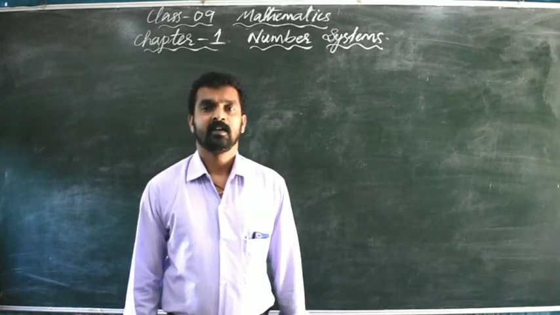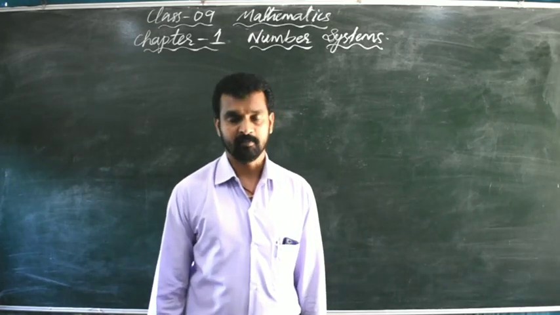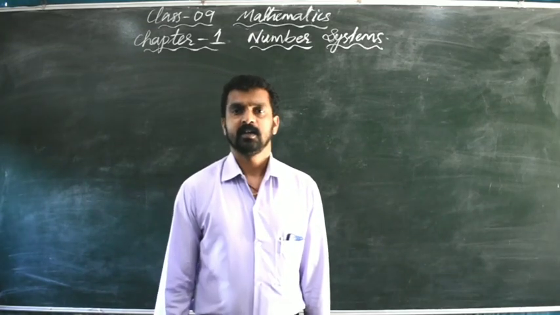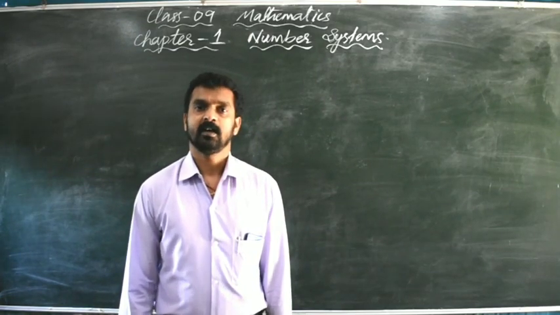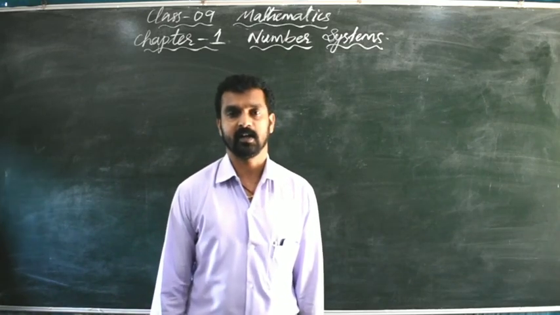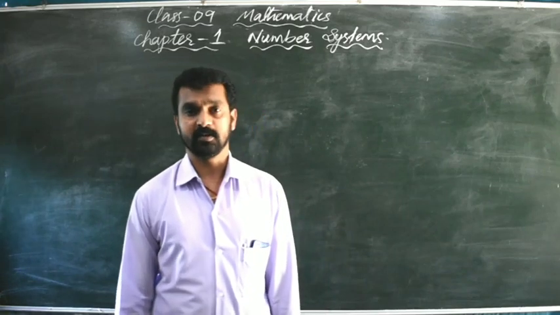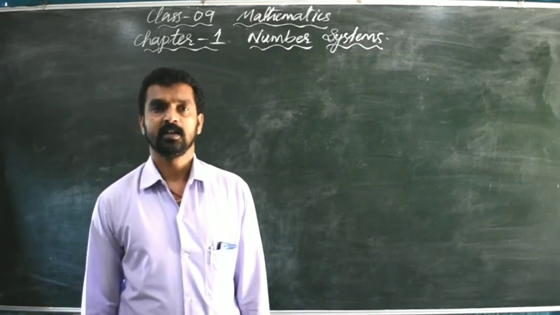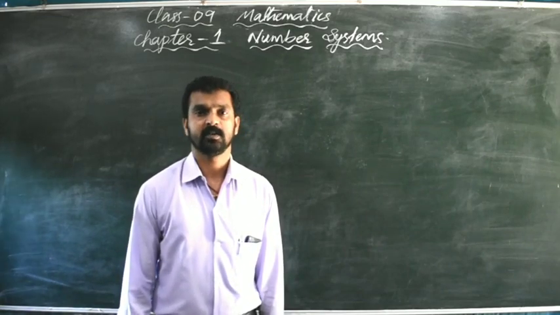Dear children, here we are going to learn chapter 1, number systems. In the previous classes you have learned about the number line and how to represent various types of numbers on a number line. Here we are going to study a little more elaborately about rational numbers, and after that it will come in this chapter irrational numbers also.